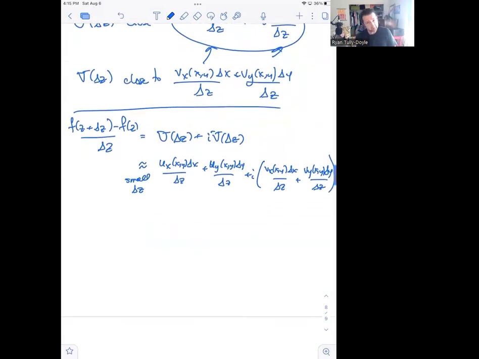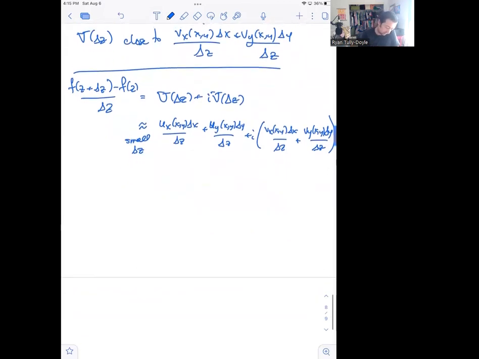And we still haven't used the Cauchy-Riemann equations, which means we still haven't used the hypotheses of the theorem. So that's actually what we're going to invoke now. We're going to take this expression and try to show that as delta z goes to 0, this actually converges to something. We don't know that yet. We know that we have this reasonable approximation for capital U and capital V, but we haven't yet shown that we've got convergence.